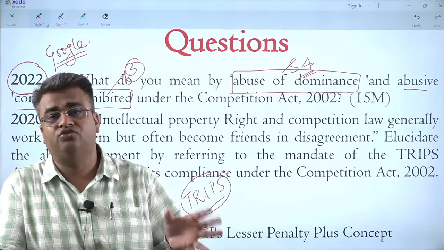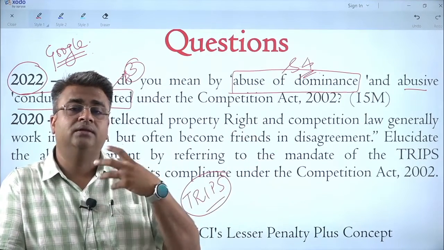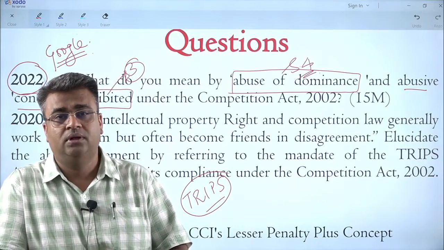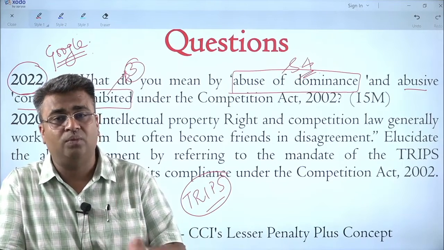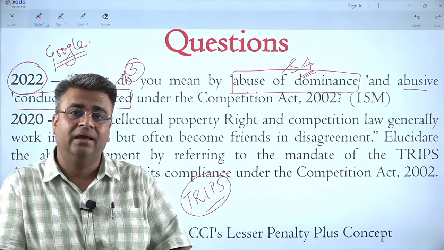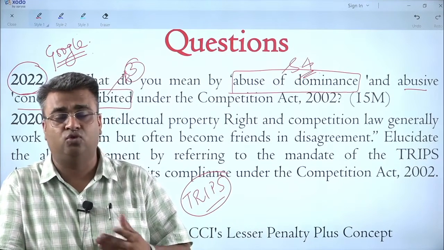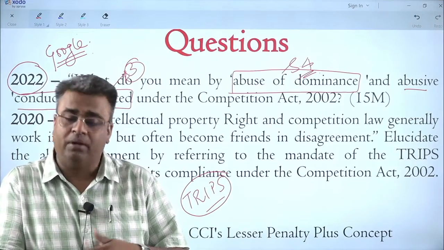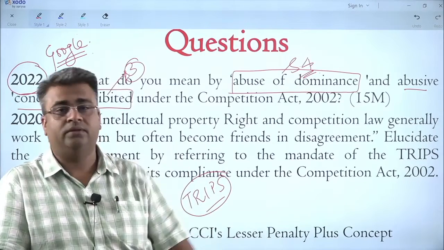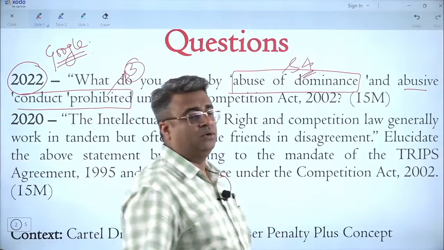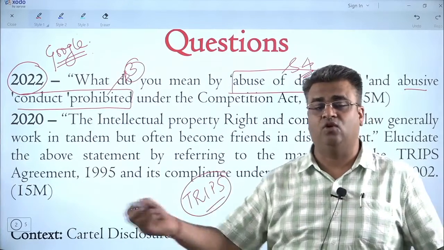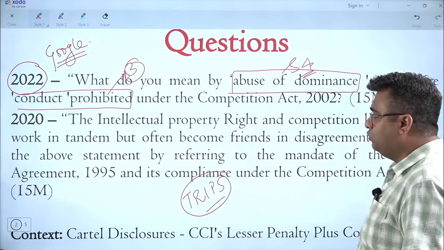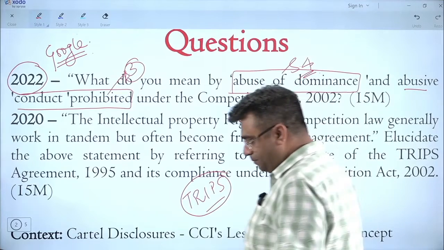So there was a lot of discussion at that moment that the protection granted with respect to patent under the TRIPS for 20 years should not be given for the COVID vaccines and medicines, so that the lives of millions of people can be saved. But fortunately, there was no requirement of that, because ultimately we came to know what is happening with those medicines. Anyhow, now the point is, what is the current context?